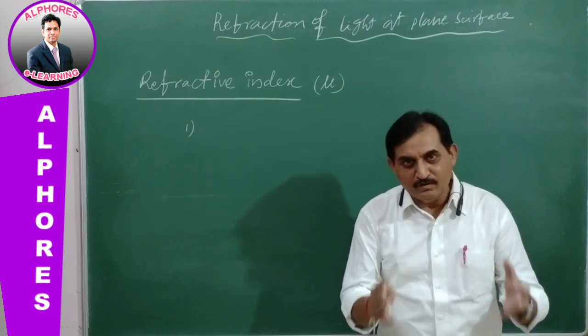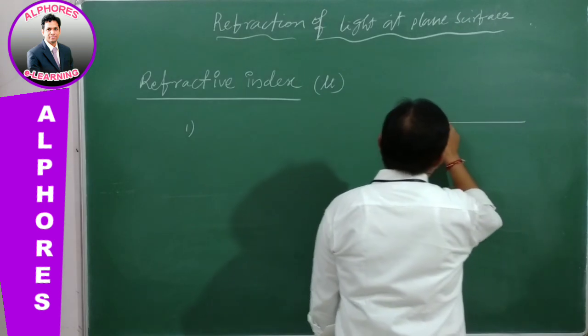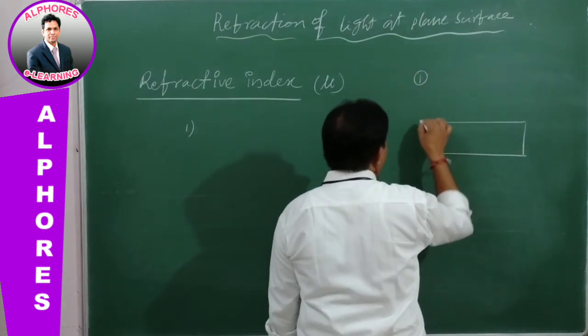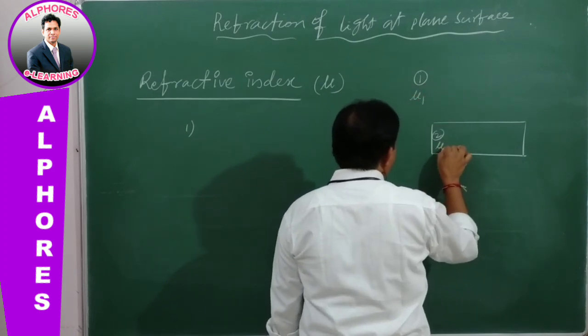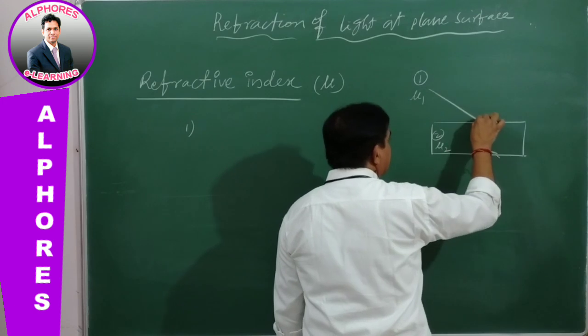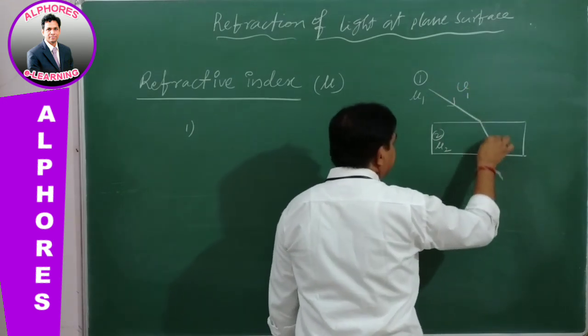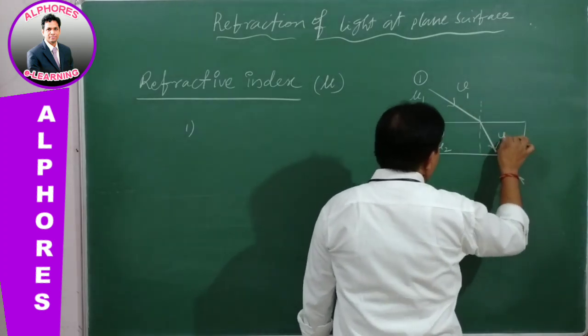How? Already given at the beginning. If you consider two different media, this is 1 and this is 2, with refractive index 1 and refractive index 2, as the light is traveling in one medium with velocity v1 and entering into another medium with velocity v2.